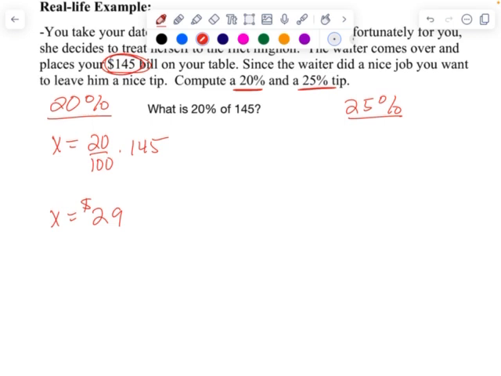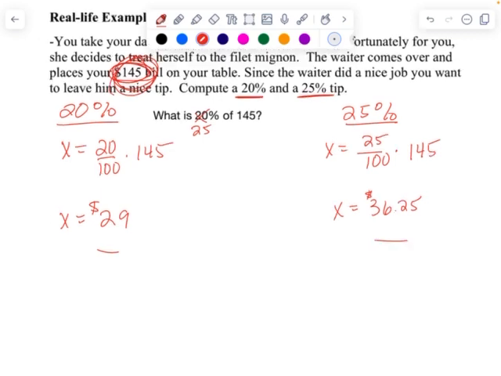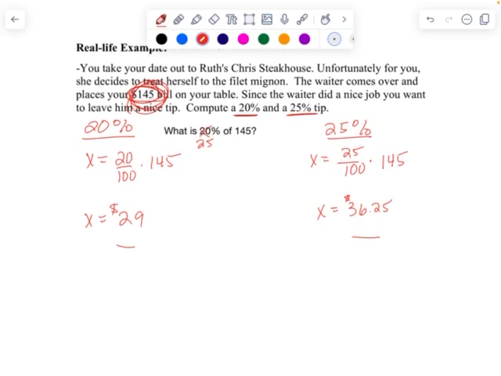And now go ahead and think, what is 25% of 145? All right, let's see if you set your problem up this way. What is 25% of 145? And hopefully you got $36.25. So in addition to this $145 bill, you're going to leave one of these two tips or somewhere in between. All right, so that's 2.9, applying percentages. Thanks for watching.